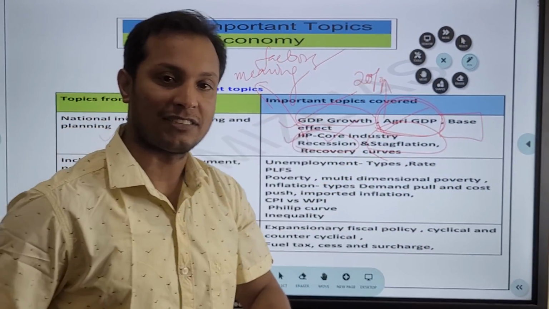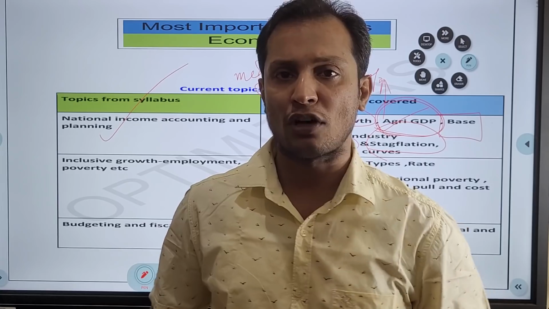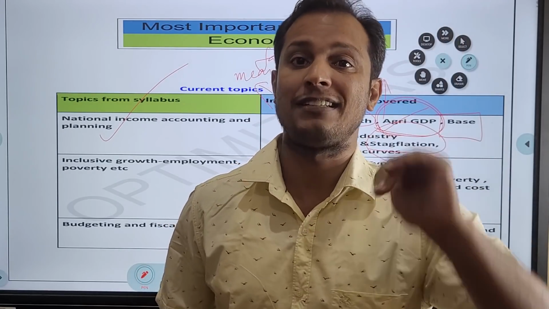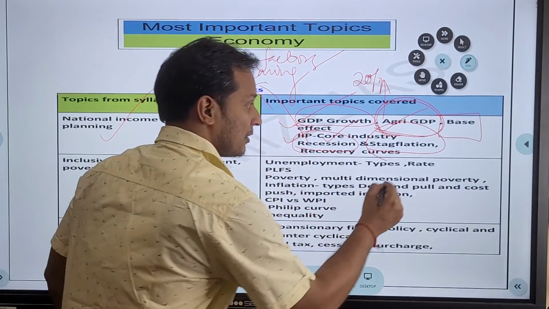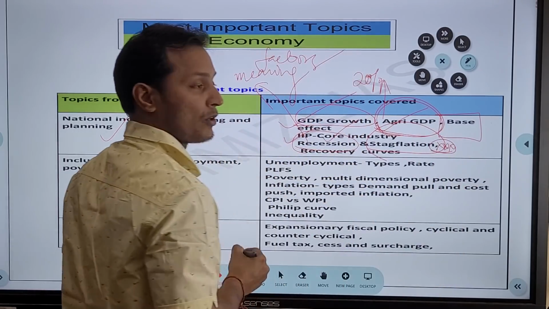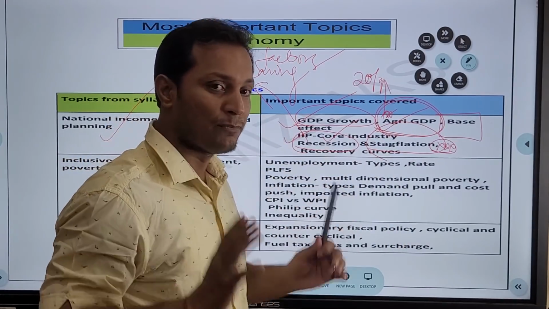Stagnation plus inflation. Stagflation is a peculiar economic situation where we have stagnation or decline of the economy, plus there is high inflation. So stagflation, guys, can come. Very important concept. I am marking it very important. Here also agri GDP is very important. And recession is very important.